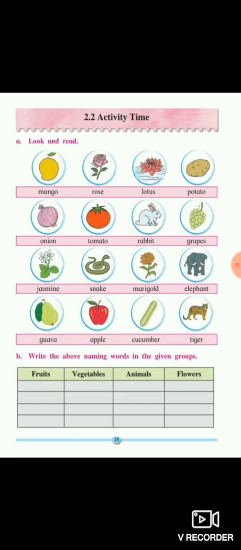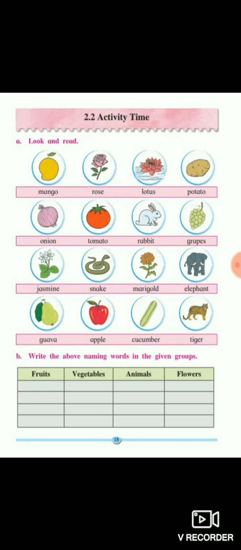Students, what can you see on your mobile screen? Yes, you can see many pictures. Today in this lesson, we are going to identify fruit names, vegetable names, animal names and flower names. This is a short lesson.